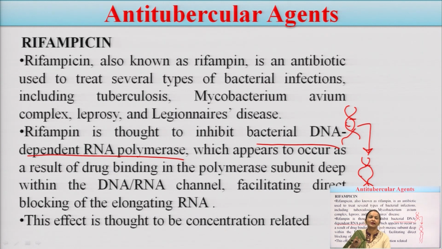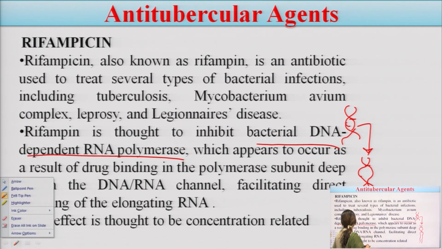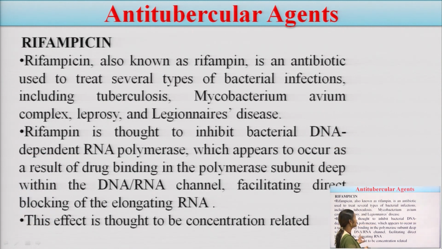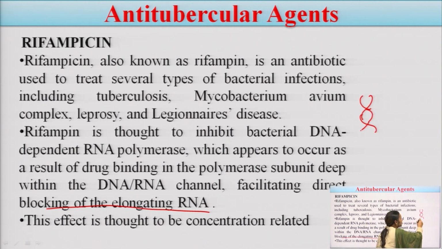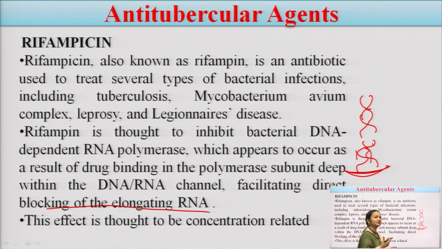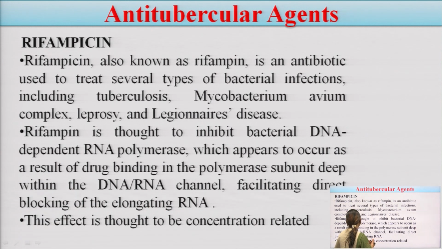With the help of this enzyme, DNA-dependent RNA polymerase, the strands of DNA are separated and mRNA synthesis takes place. So the drug inhibits this enzyme: drug binding in the polymerase subunit occurs, which blocks the elongation of RNA or mRNA.